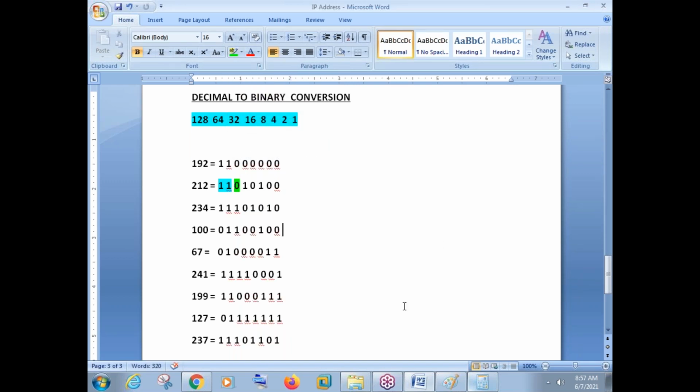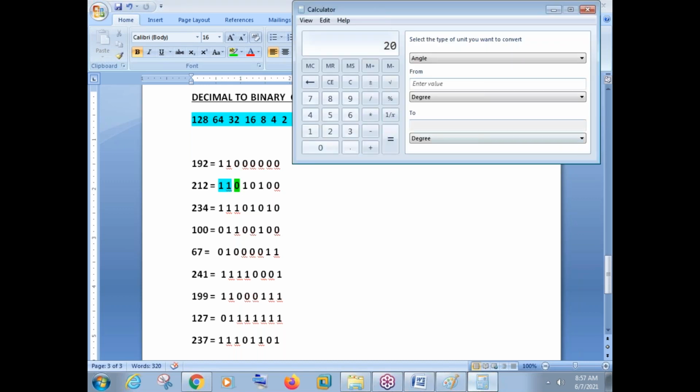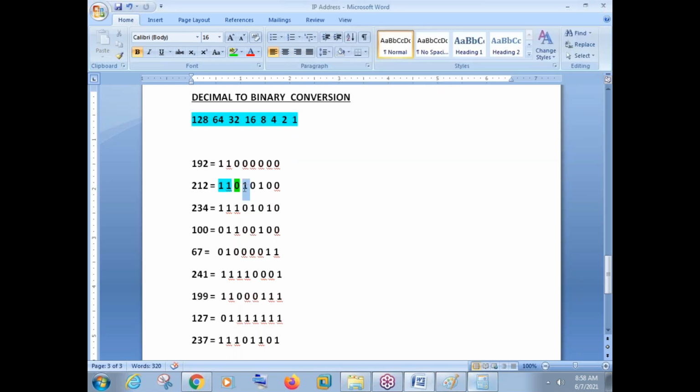Now the next number is 16. Can you subtract 16 from 20? That is possible. So minus 16. How much is the output here? 4. So this number will become again 1. If you are able to subtract the value, that number will become 1. If you are not able to subtract the value, that number will become 0. This is the logic we need to remember.